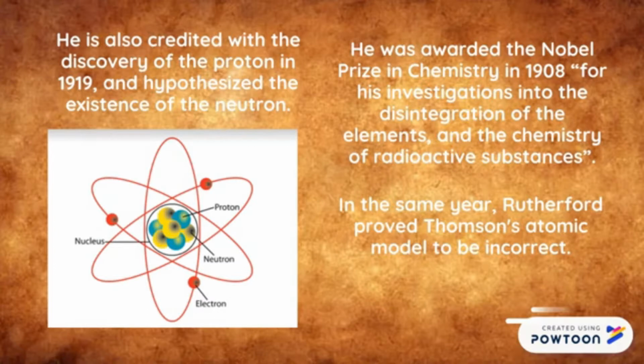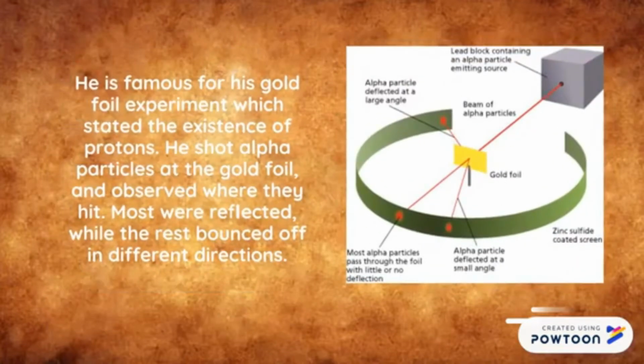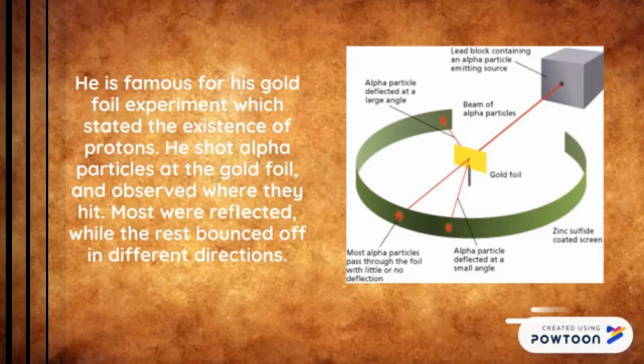In the same year, Rutherford proved Thomson's atomic model to be incorrect. He is famous for his gold foil experiment, which stated the existence of protons. He shot alpha particles at the gold foil and observed where they hit. Most were reflected, while the rest bounced off into different directions.